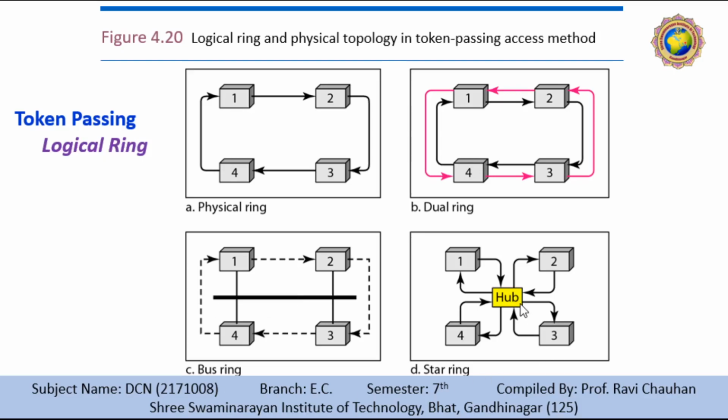In our last topology, the star ring topology, the physical topology is a star. There is a hub, however, that acts as a connector. The wiring inside the hub makes the ring. The stations are connected in the ring through two wired connections. You look at over here, suppose let's take an example of 3. There are 2 wires.